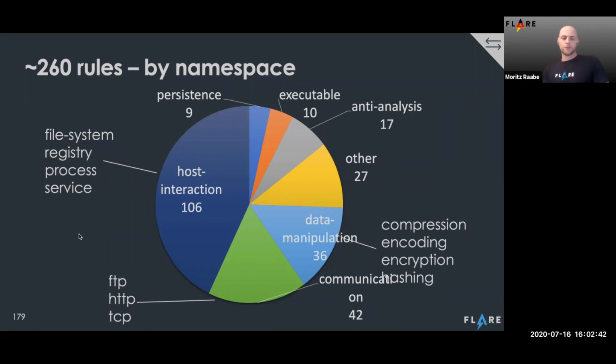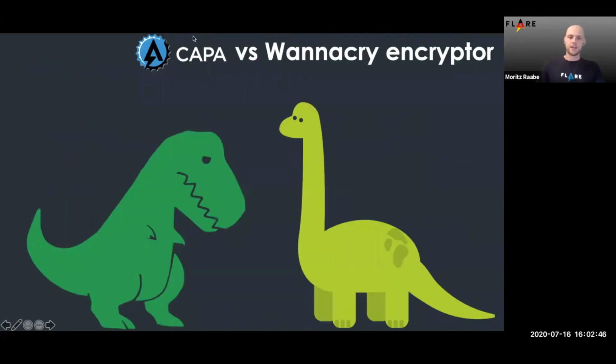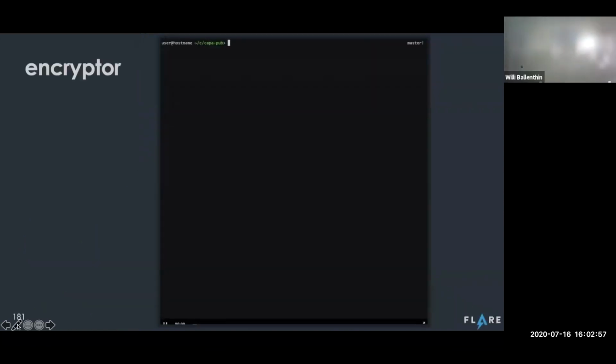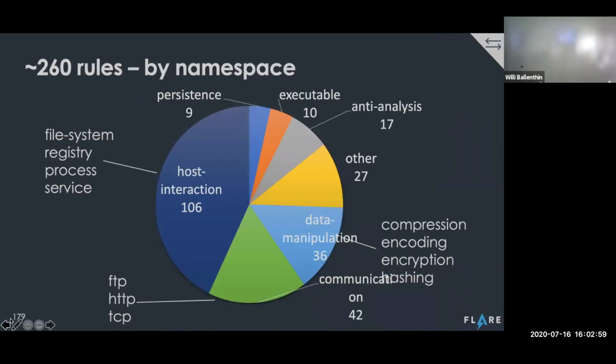I'm going to turn it back to Willie now to see more of these rules in action and see the engine in action. And yeah, take it away, Willie. All right, sweet. Let me just get my clicker going again. Not quite there. All right, here we go.